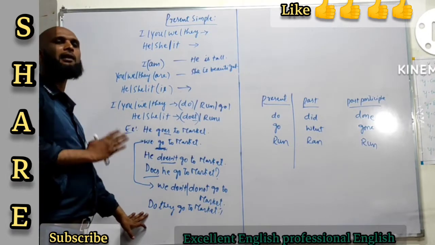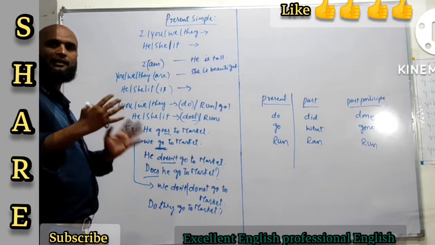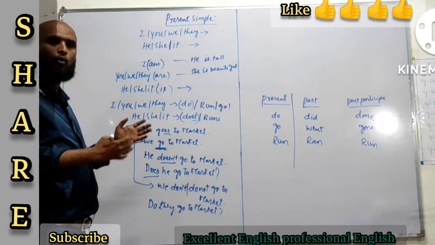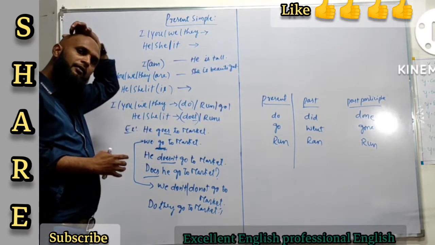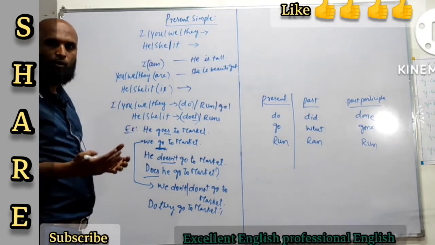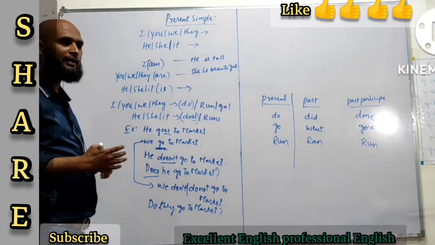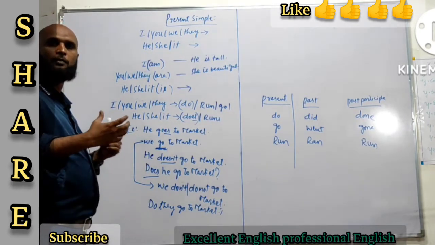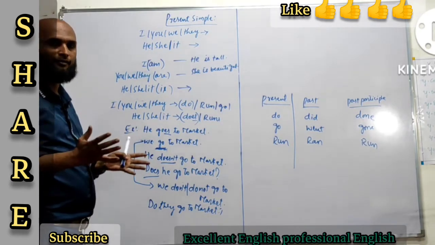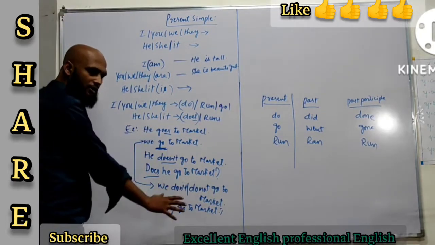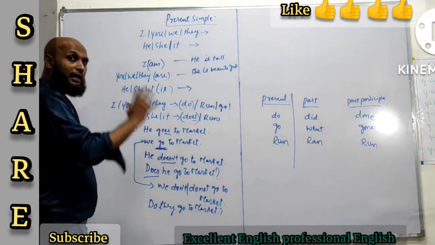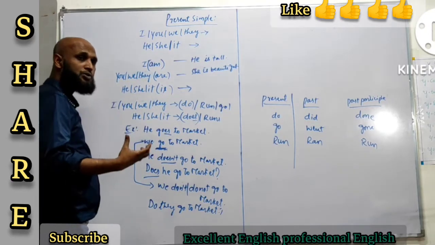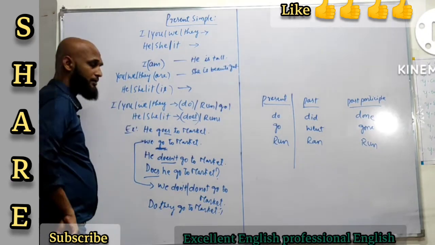If you are familiar with them, only then you'll be able to use them. Only then you'll be able to speak them fluently, or else you will not be able to say that. You'll stammer. Alright? Now let me erase this, and then afterwards I'll give you the guideline and tell you in which situation we are going to use present simple. Alright?